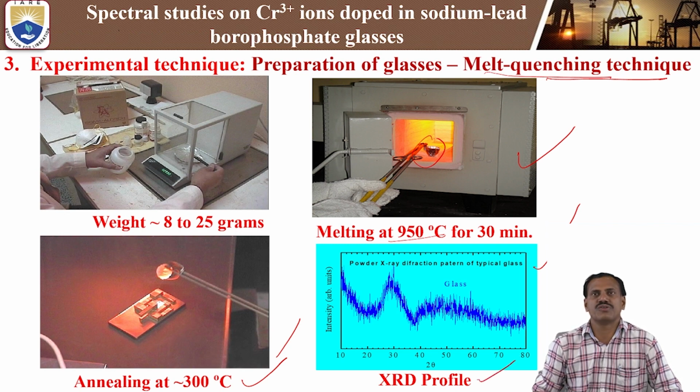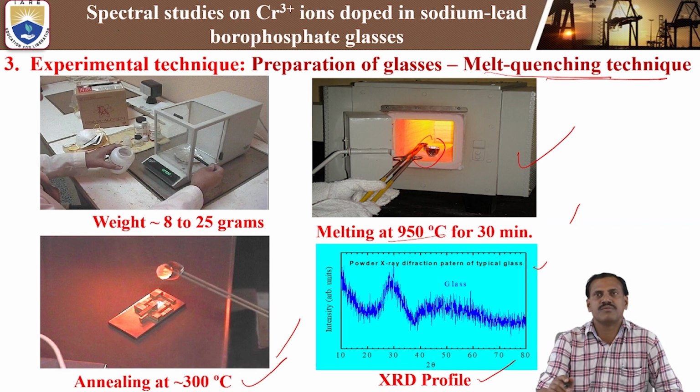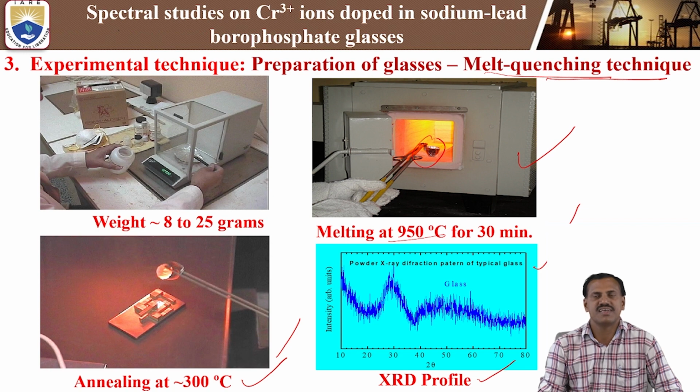We need to know whether the prepared glass sample is of glassy or crystalline nature. In the XRD profile, if we get broad peaks, every peak being broad, that is known as a glassy sample. Whenever we get sharp peaks, that belongs to crystalline nature.